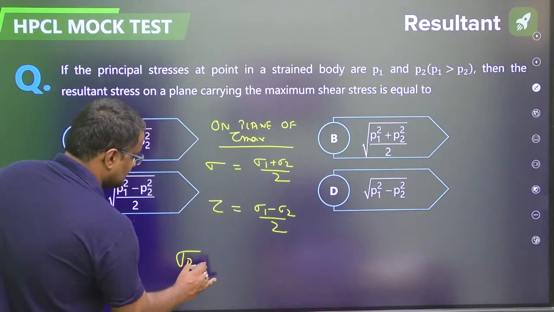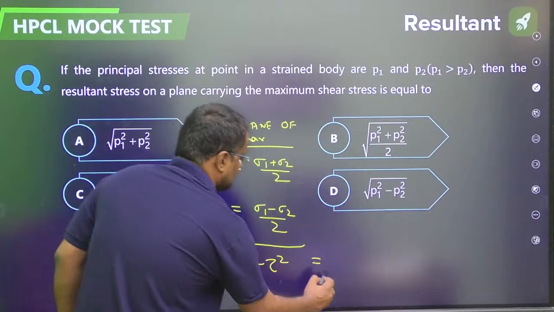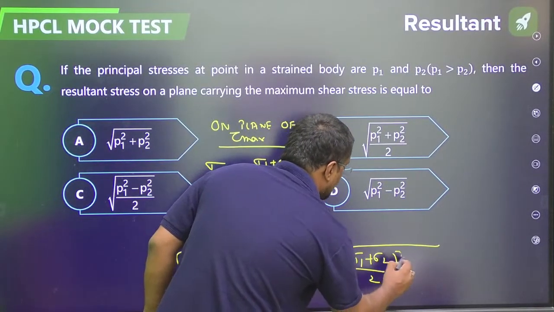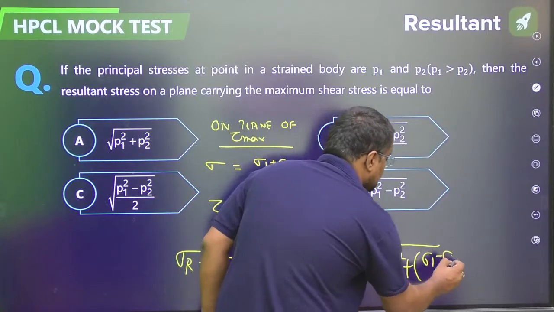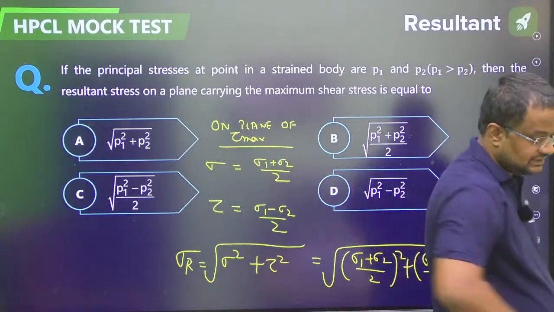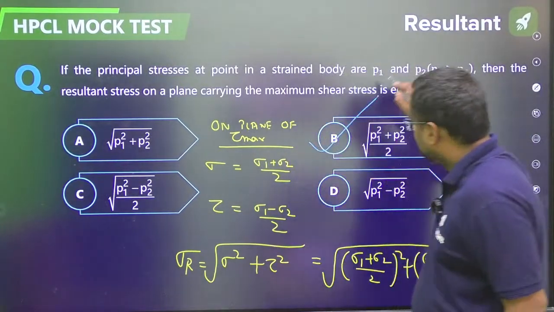What is the resultant stress? Resultant stress is the square root of sigma square plus tau square. That is, sigma means ((sigma 1 plus sigma 2) by 2) whole square plus tau means ((sigma 1 minus sigma 2) by 2) whole square. Once you solve this guys, what you are getting? You will be getting this value, B option.